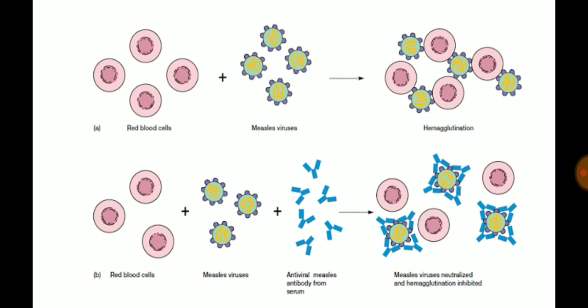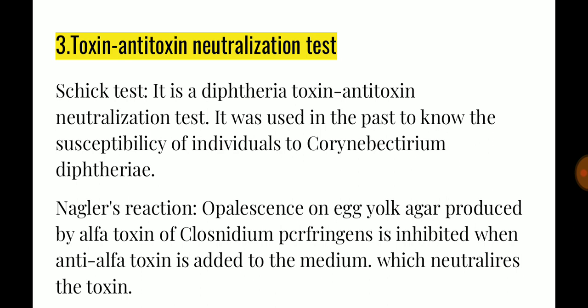Simply, if the blood has a particular antibody for such viruses, the sample after the test will not show hemagglutination, but if the blood doesn't have those antibodies, it will show hemagglutination. So that was all for the hemagglutination inhibition test, which is used for all those viruses which have hemagglutinin as antigen.